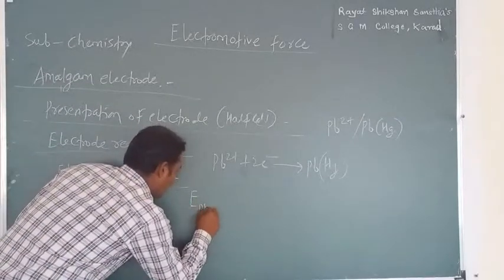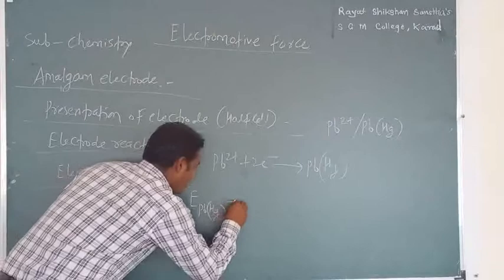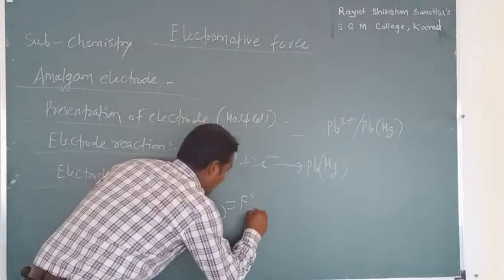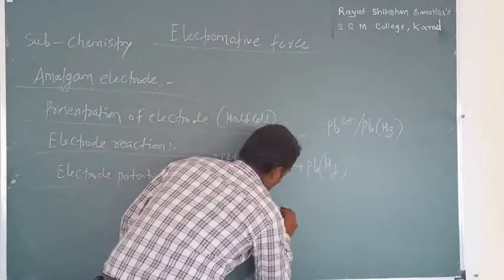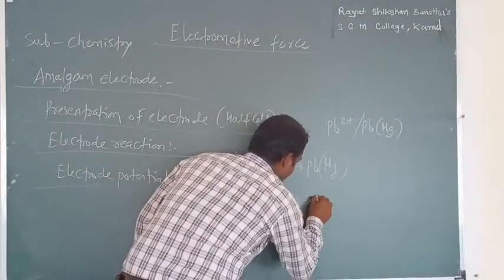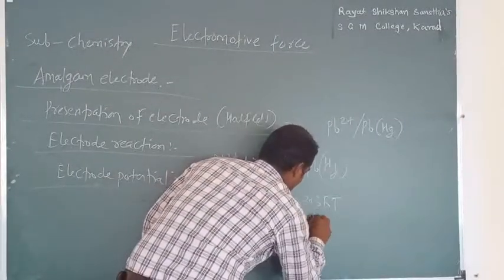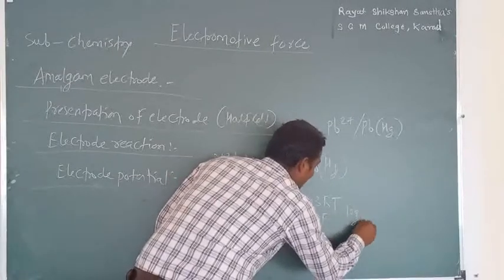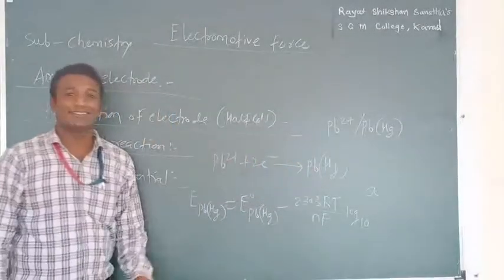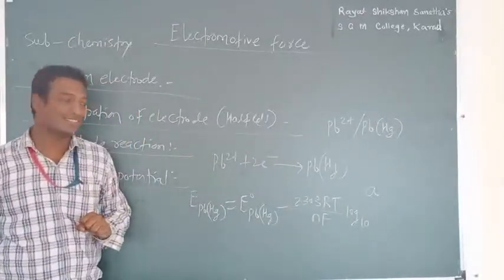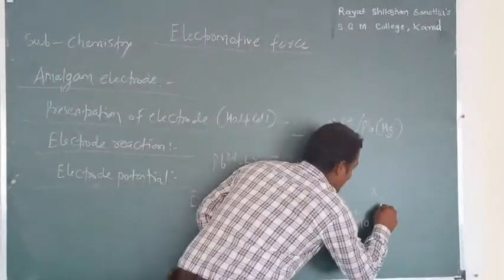Then the electrode potential: E PbHg equals E0 PbHg minus 2.303 RT over nF log to the base 10 of activity of product divided by activity of reactants. So how can we write here?